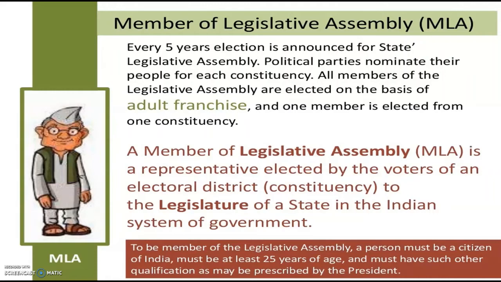You have already learned about universal adult franchise in lower classes and also in the first chapter of our politics. And one member is elected from one constituency. A Member of Legislative Assembly, MLA, is a representative elected by the voters of an electoral district or constituency to the legislature of a state in the Indian system of government.